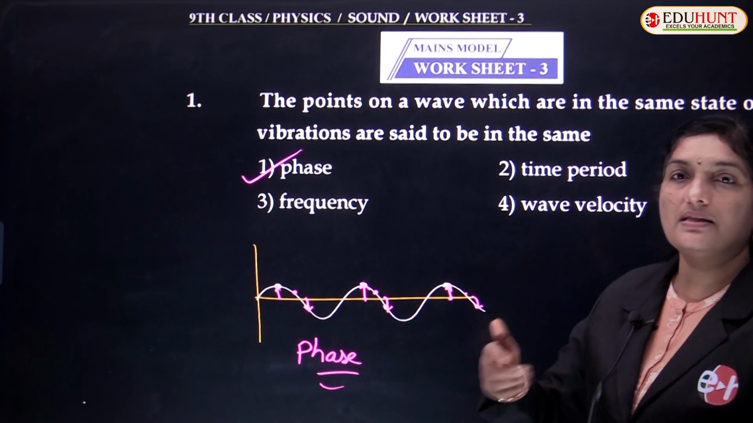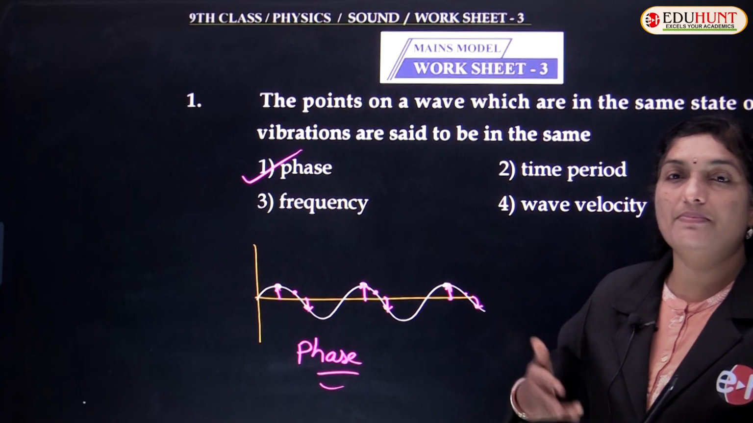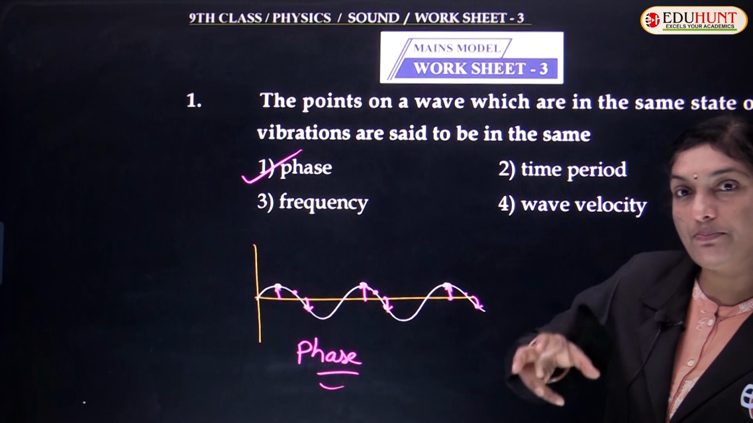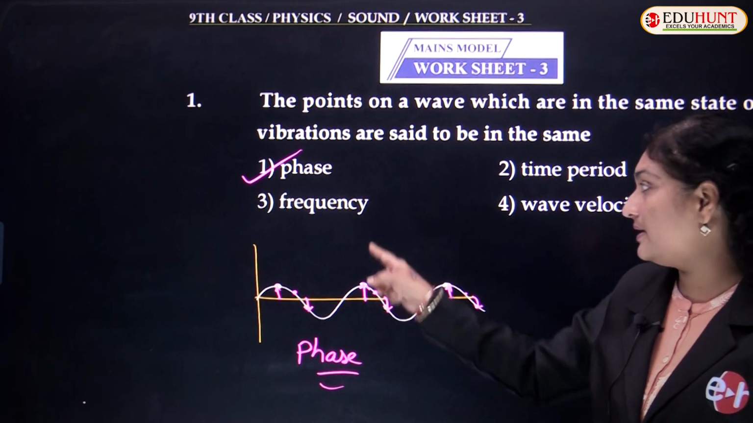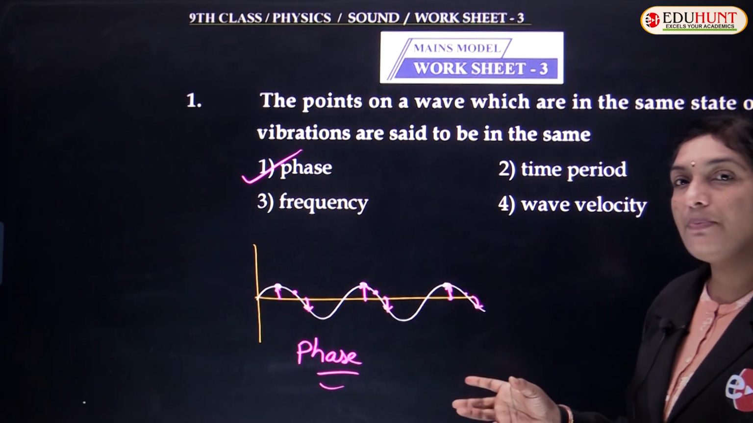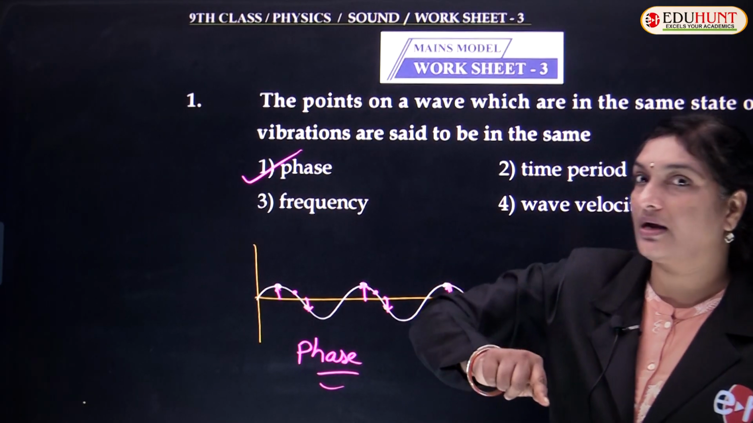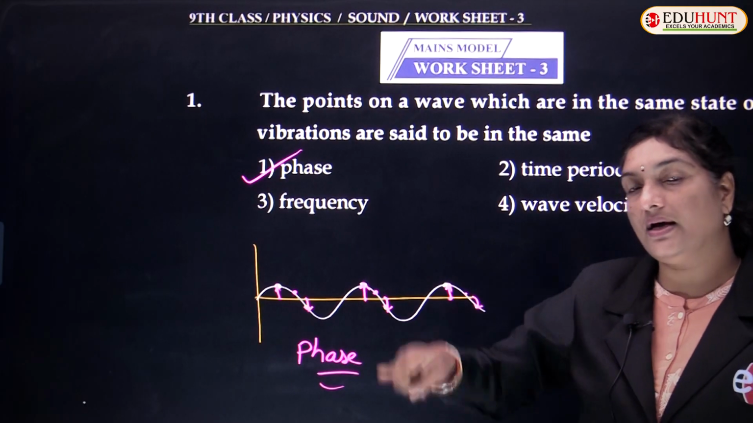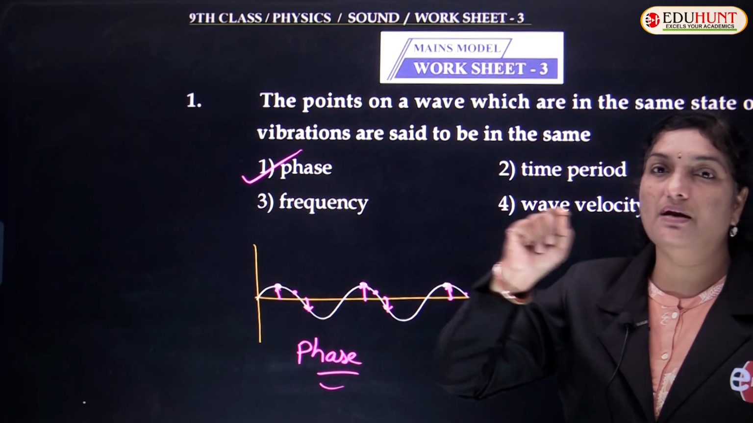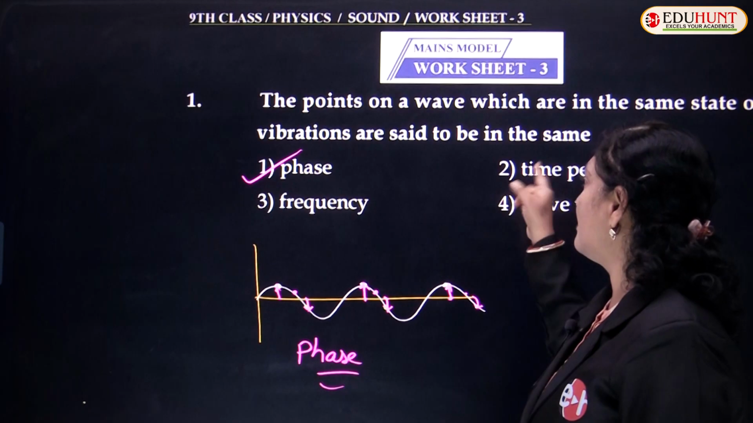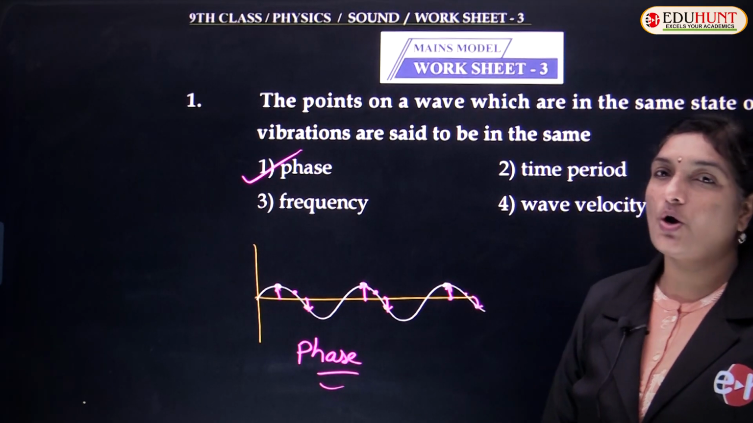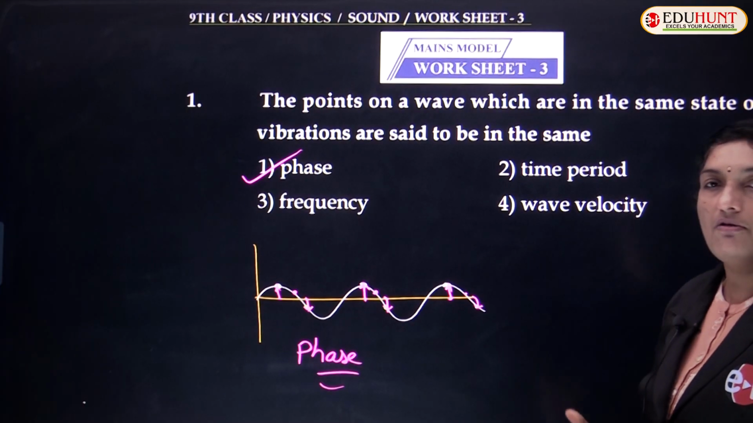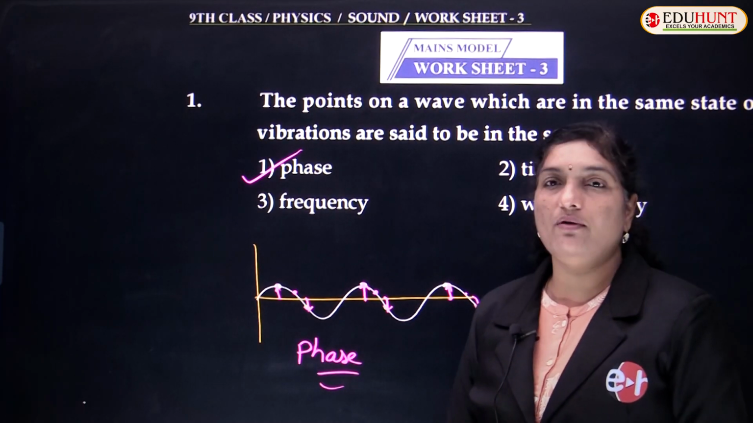Frequency, what is frequency? The number of cycles or the number of vibrations per second is called frequency. How many times the wave particle is vibrating is indicated by frequency. Time period means how much time it takes to complete the to and fro motion, going up, coming down and again coming back, reaching the same mean position. The amount of time taken is called your time period, and the speed with which the wave travels is called wave velocity.